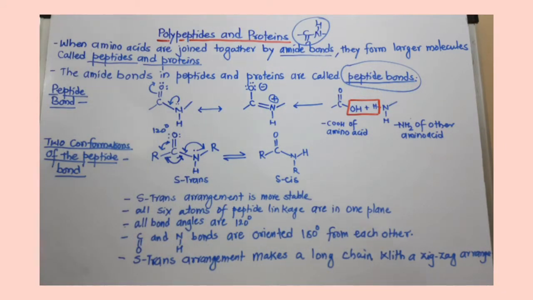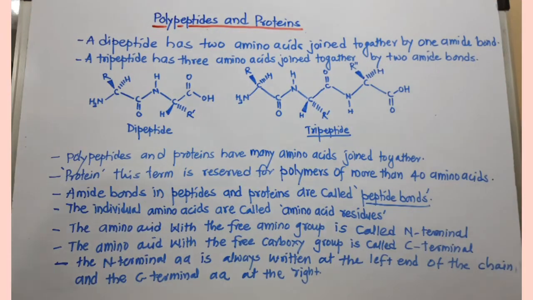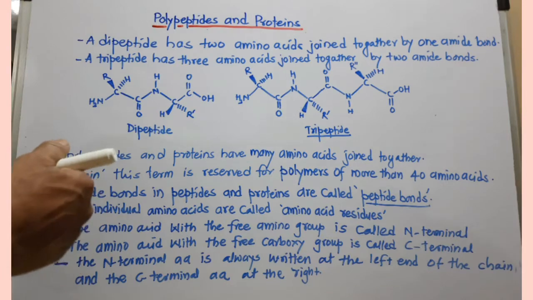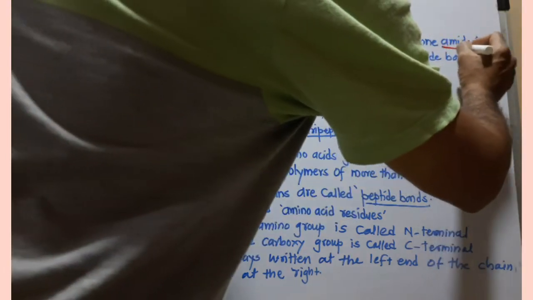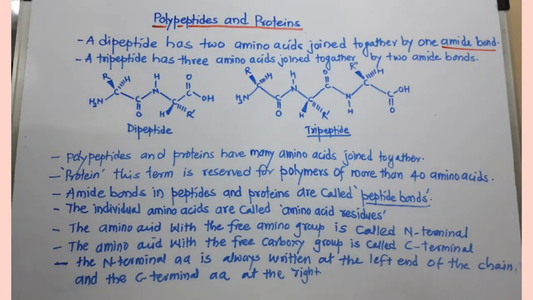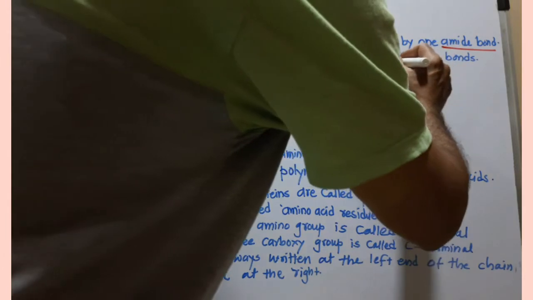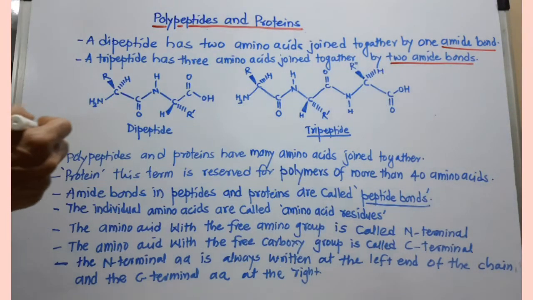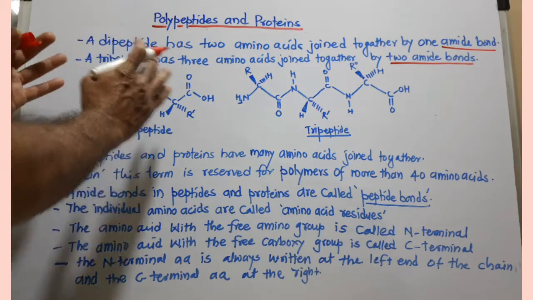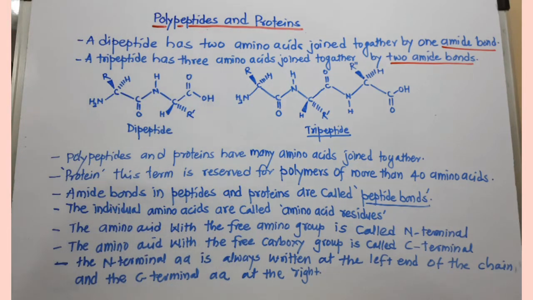Now we will discuss polypeptides and proteins. When two amino acids join together by one amide bond, it is called a dipeptide. And when three amino acids join together by two amide bonds, two CONH bonds, then it is called a tripeptide. I have given here the structure of a dipeptide and a tripeptide.